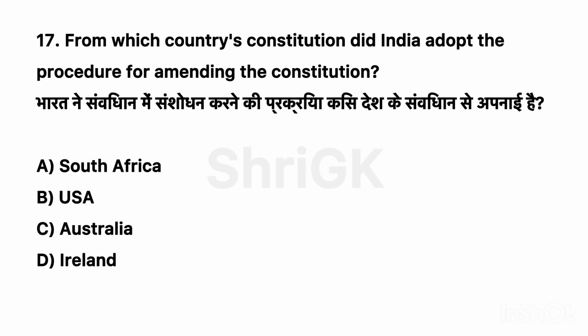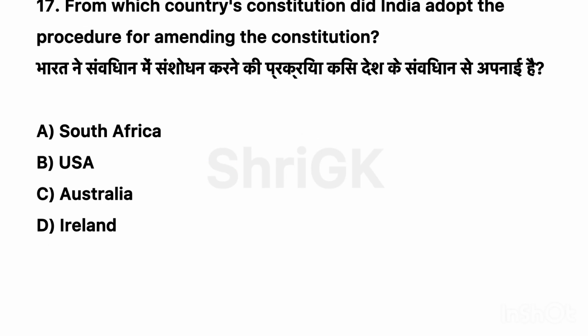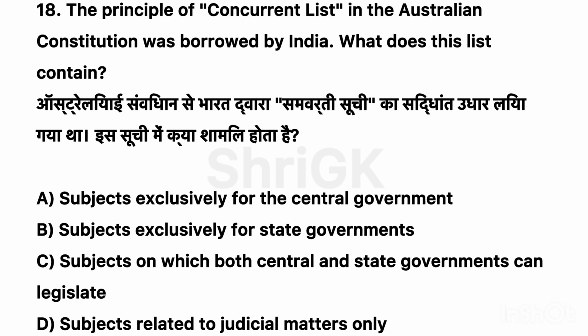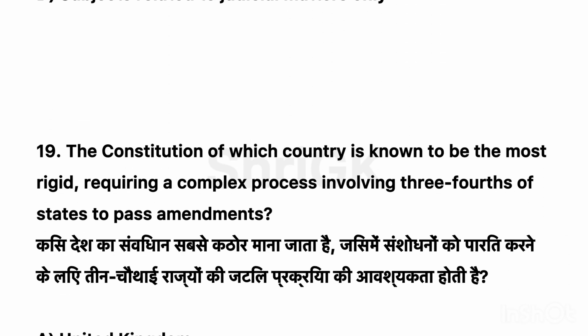17. From which country's constitution did India adopt the procedure for amending the constitution? Correct option A. South Africa. 18. The principle of the concurrent list in the Australian constitution was borrowed by India. What does this list contain? Correct option C. Subjects on which both central and state governments can legislate.